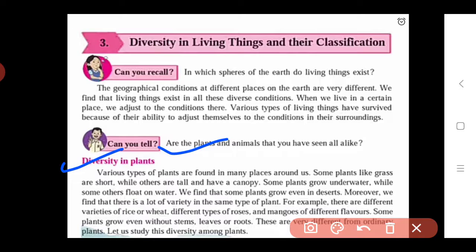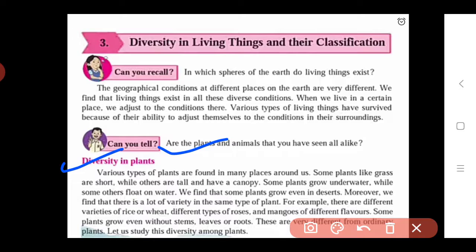Next we see: some plants grow even without stem, leaves, or roots. Means we know the parts of plants. Which are the parts of plants? All plants generally have these parts: root, stem, leaves, fruit, flower, etc. But in some plants, what happens?